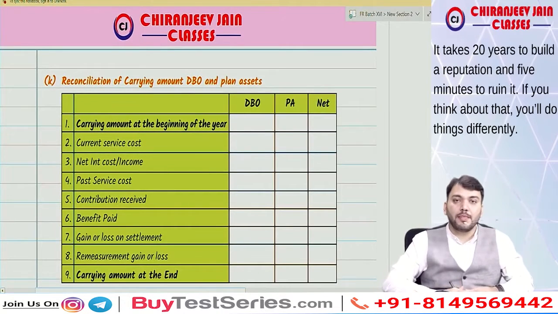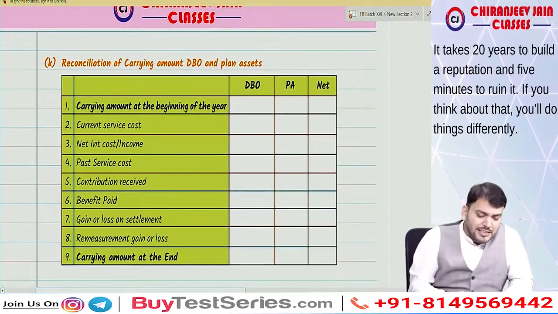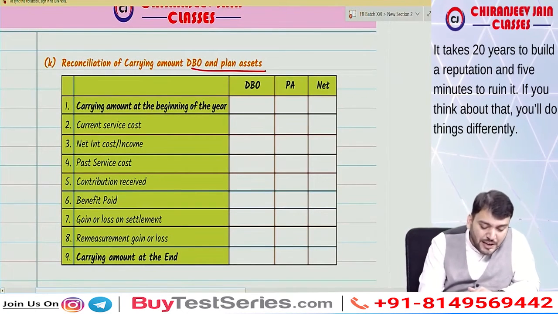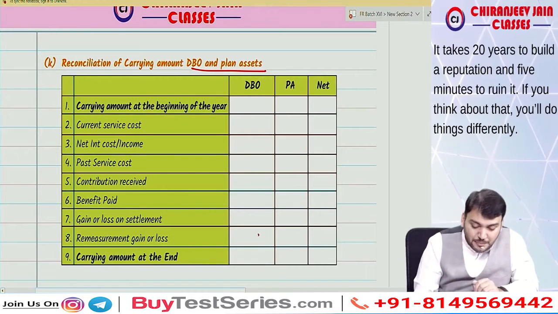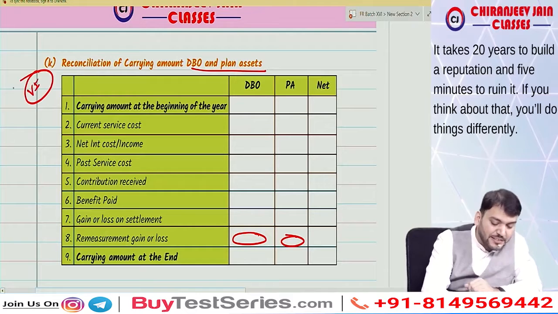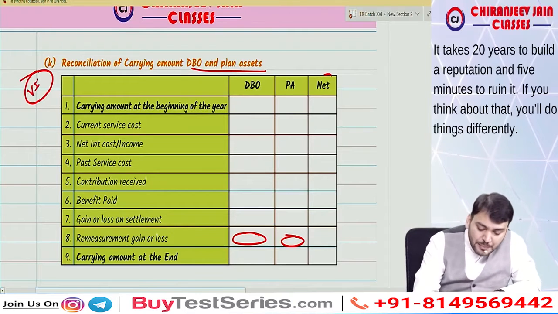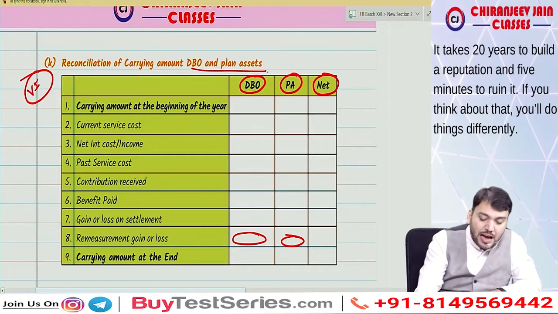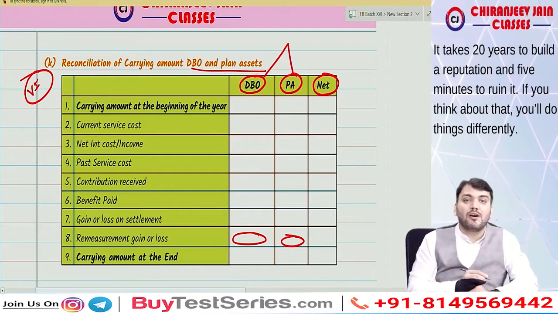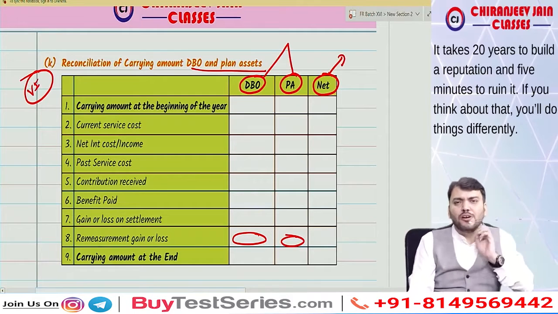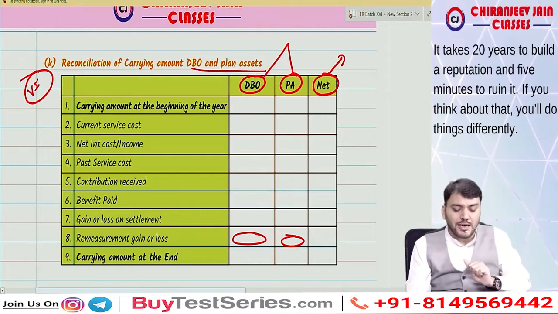Now, in the exam, they sometimes ask you to do a reconciliation of DBO and plan asset, or they may ask you to calculate remeasurement gain or loss. So this statement is very important from the examination point of view. Either it can be prepared on a net basis, or on a separate basis. I will suggest preparing on a separate basis, but sometimes the suggested solution is given on a net basis also. In net basis there is a little confusion, correct?